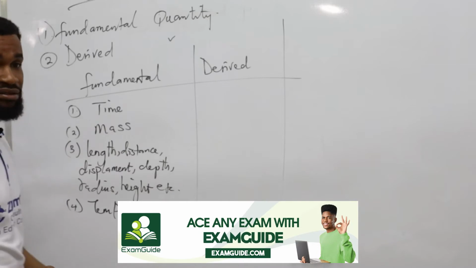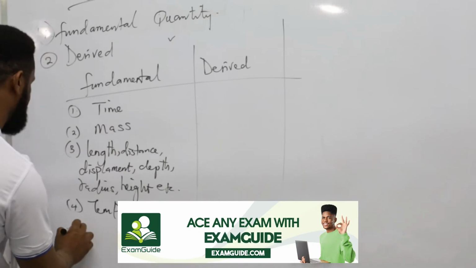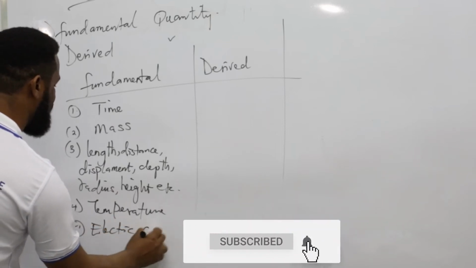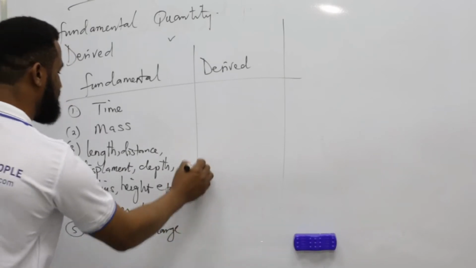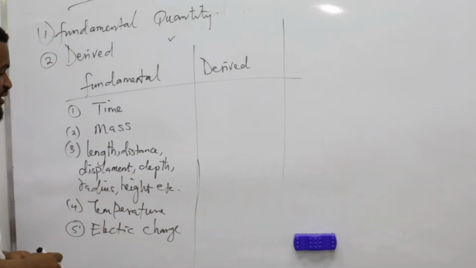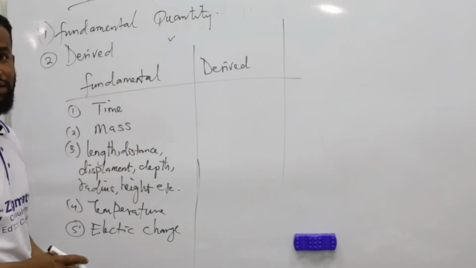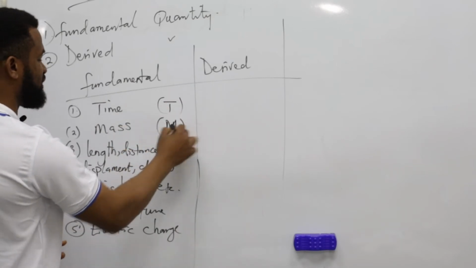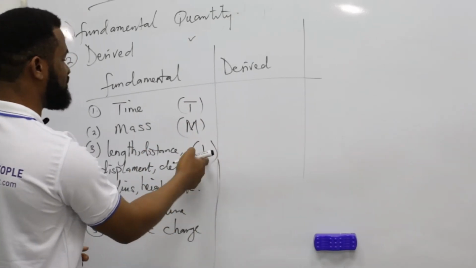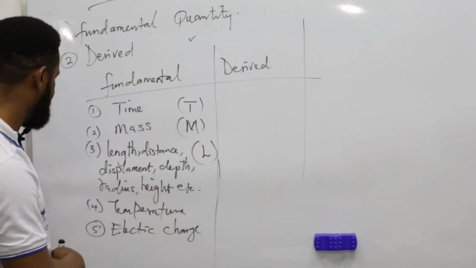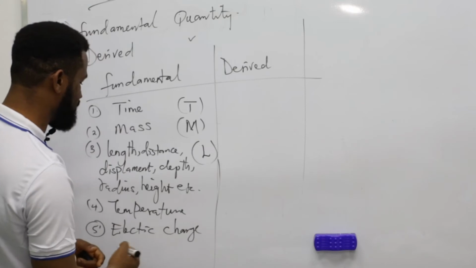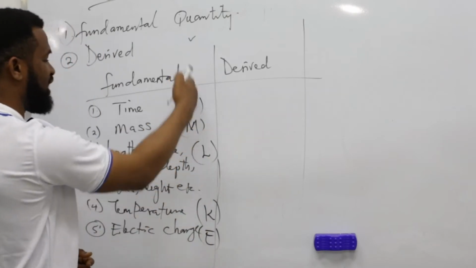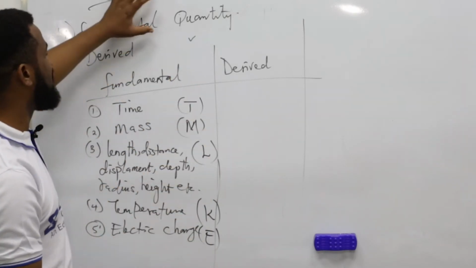Then we talk about amount of substance in mole, which is the fifth one, or let's say electric current, electric charge, all right? And then amount of substance. So these are called fundamental quantities. Their symbol is T when we talk about time. Mass, this one is the mass. Then L is used to represent the length. Then temperature can also be used as K for Kelvin, and the electric one, which is E. So these are the letters when we are talking about the quantity.